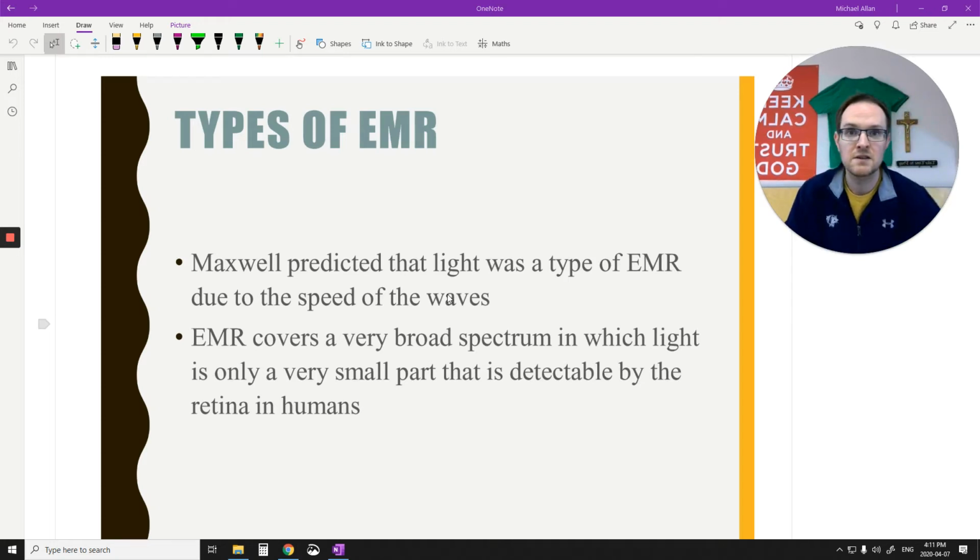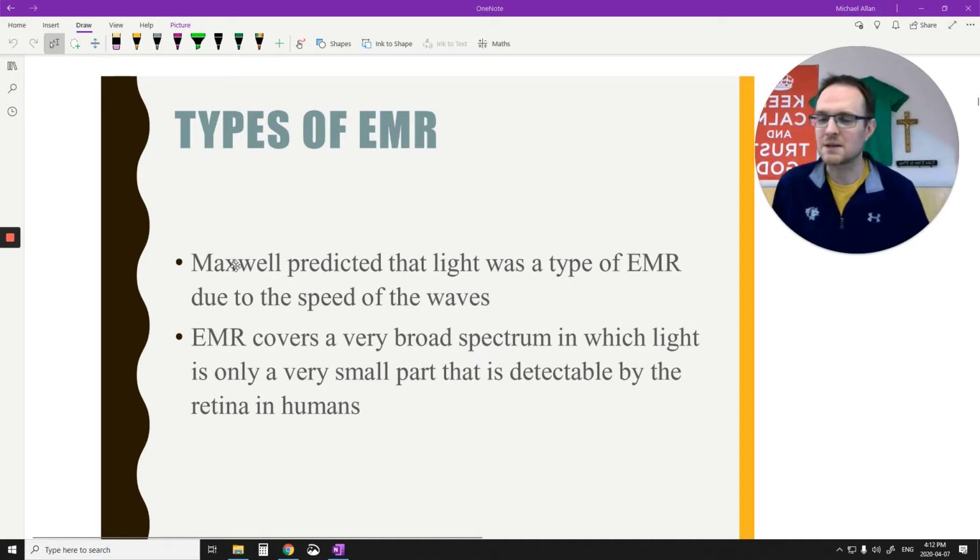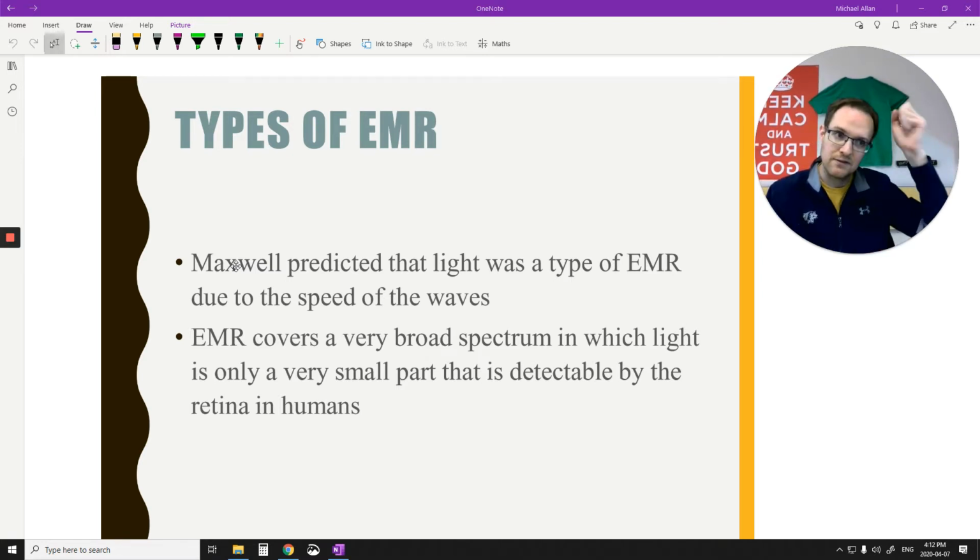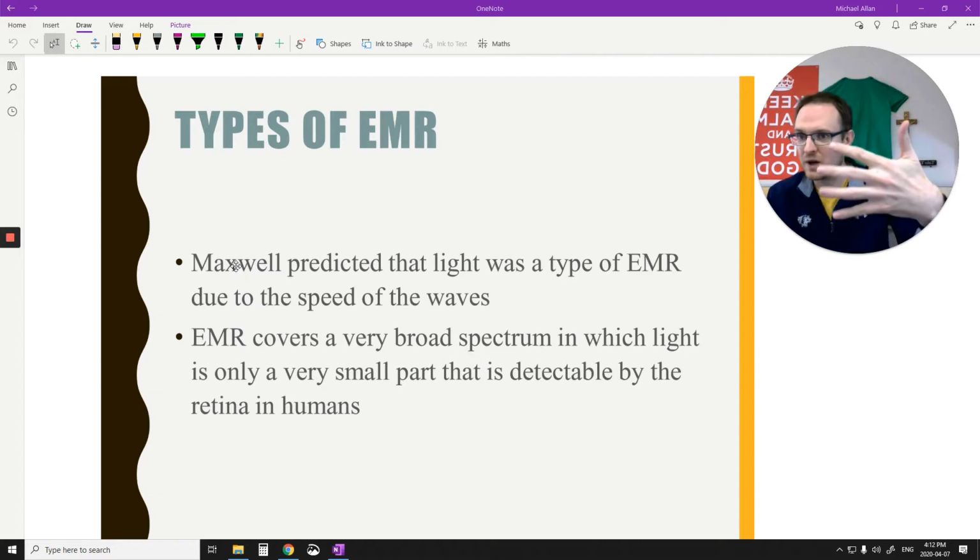Hey, Physics 30s. So we are going to finish off that first part of our lesson here, or the first lesson, the second part of the first lesson. So we're going to talk more about Maxwell's predictions. You are going to have to know those 5 predictions and the 5 properties of transverse waves.